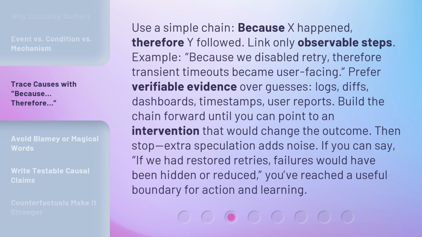Build the chain forward until you can point to an intervention that would change the outcome. Then stop. Extra speculation adds noise. If you can say, if we had restored retries, failures would have been hidden or reduced, you've reached a useful boundary for action and learning.